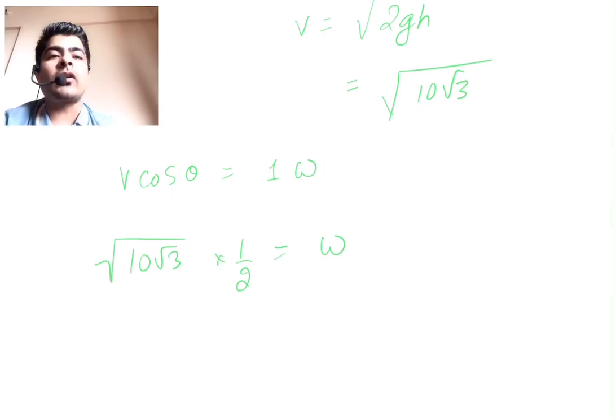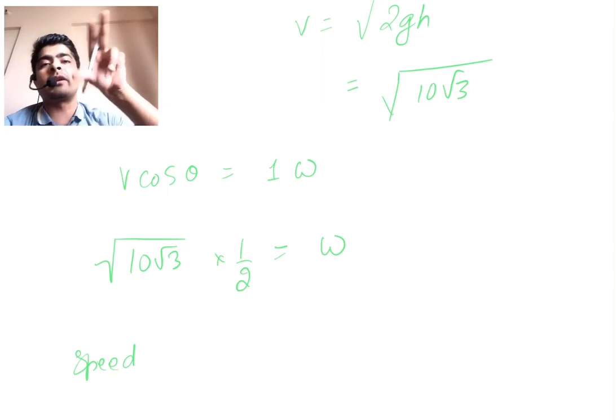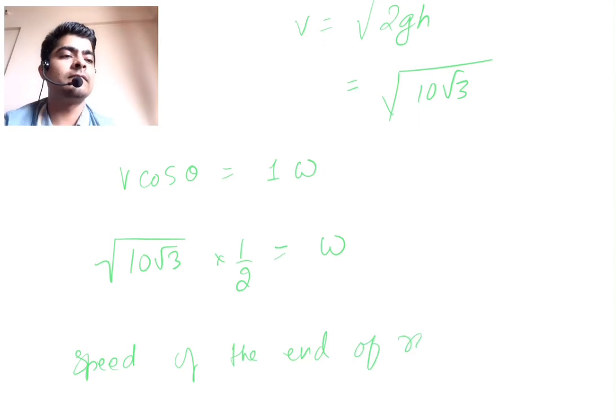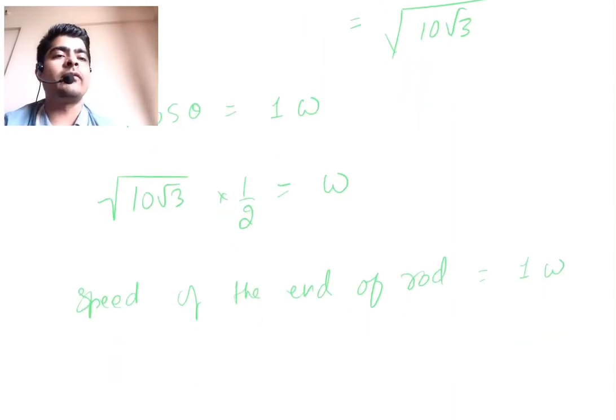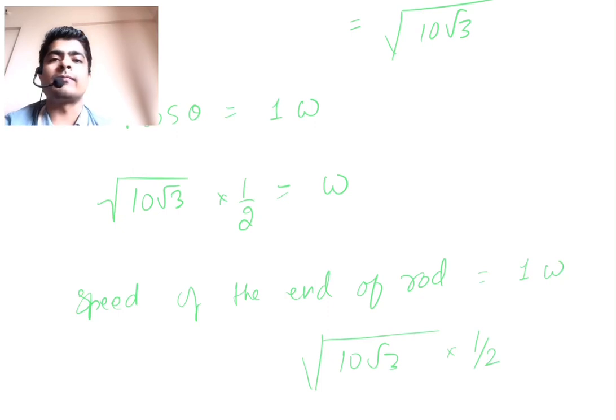So the speed of the end of the rod will be how much? It will be the same. The speed of the end of the rod will now be constant, because once the sleeve loses contact with the rod, the rod will rotate with constant omega. So the speed of the end of the rod will be 1 times omega. Again we obtain the same value, under root 10 root 3 into 1 by 2.